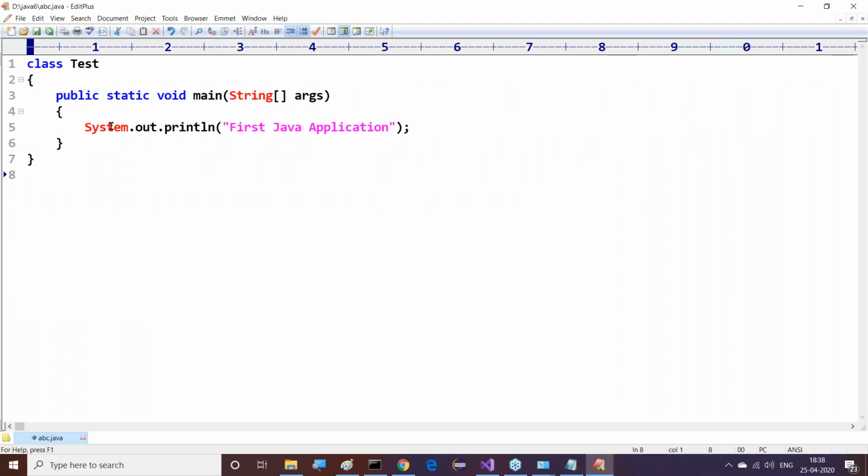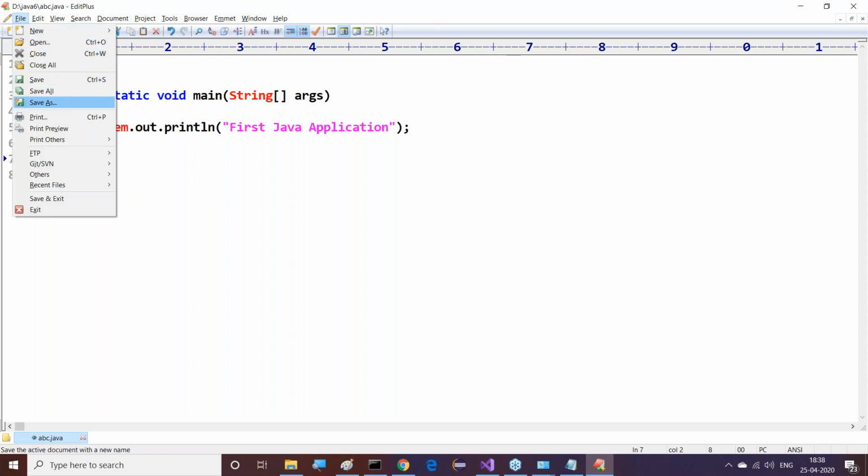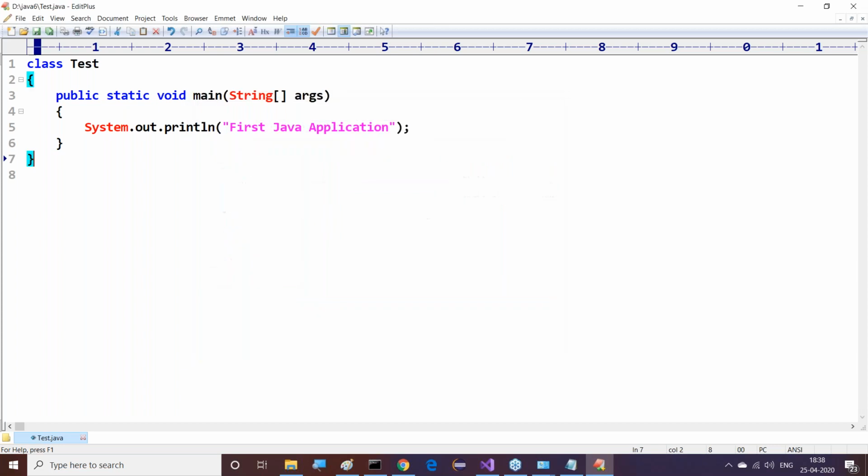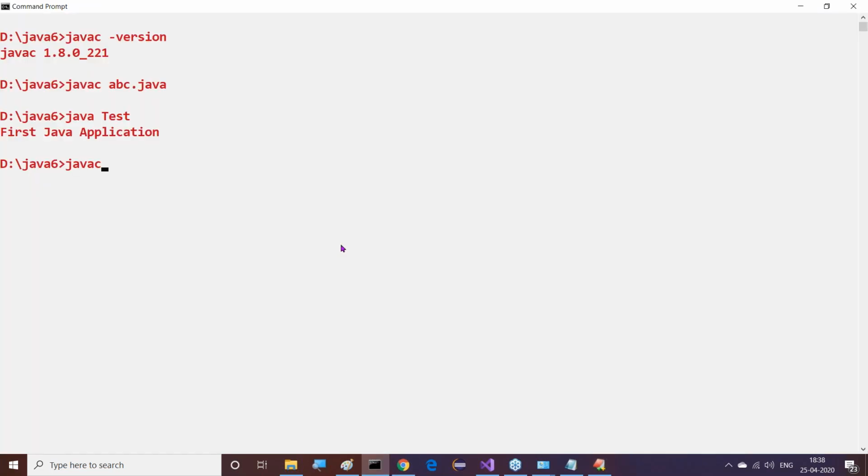So we can understand it clearly. Here no public element is available, so the main class name is which one? Tester. With this particular name only we have to save this. That's why we go for Save As, D:\Java6, and here I provide Tester.java. Now let me compile this: javac Tester.java. Compiled successfully. java Tester, and here we are getting output.